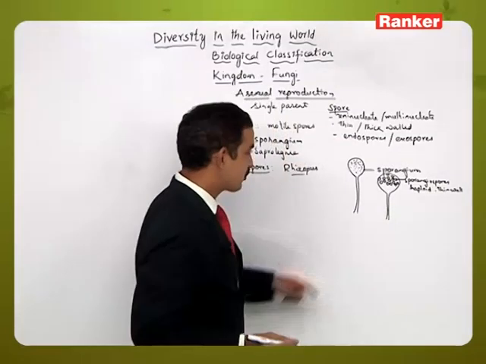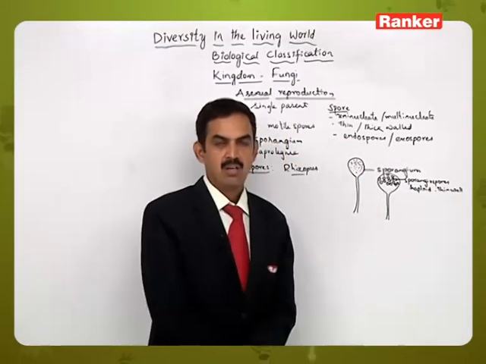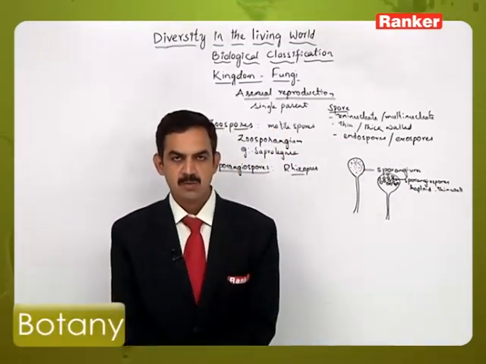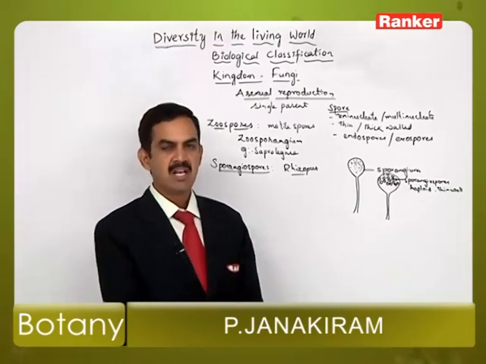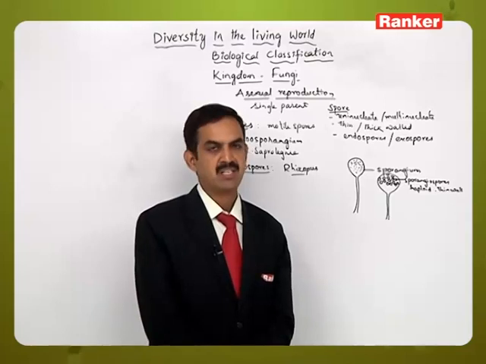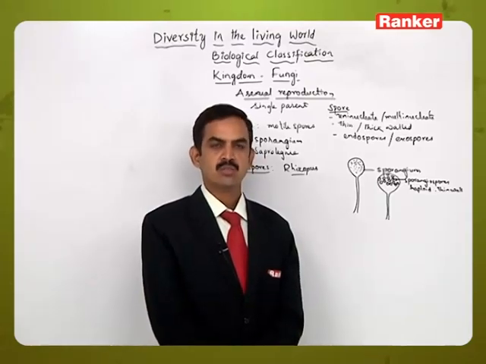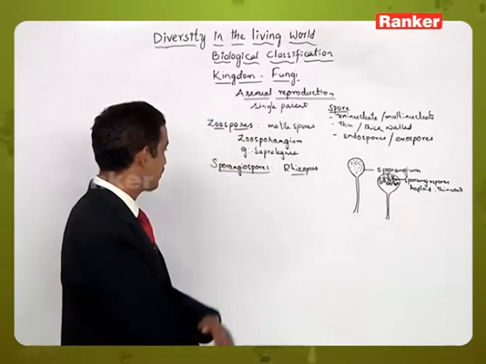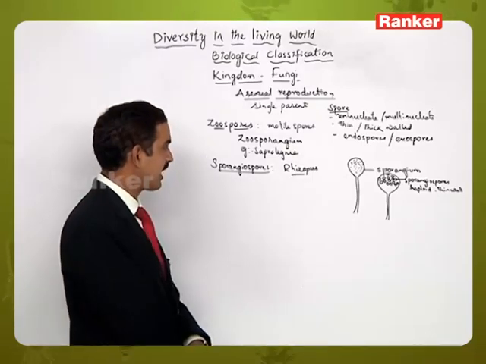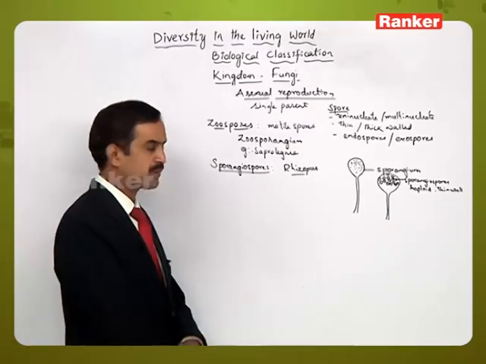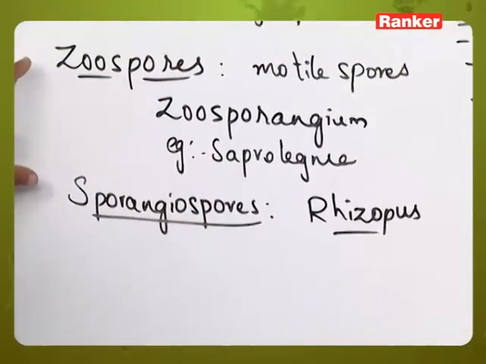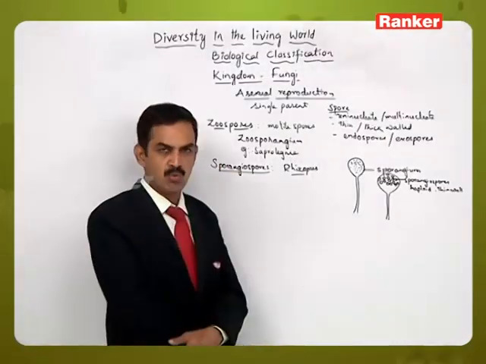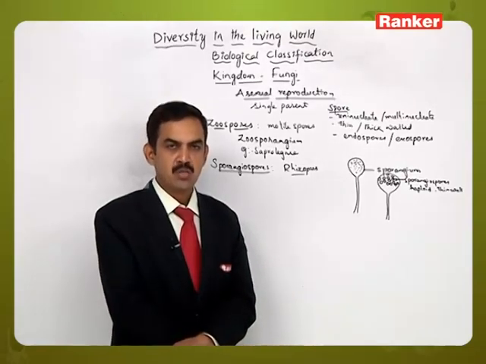Once the sporangium is broken or burst, all the spores are exposed to the outer environment, and with the help of the wind they are dispersed, and when they fall on a suitable substratum they germinate and give rise to new individuals. So these structures which are formed inside the sporangium we call endospores. Zoospores are also formed inside the zoosporangium. That means both the zoospores and sporangiospores are considered to be endospores.